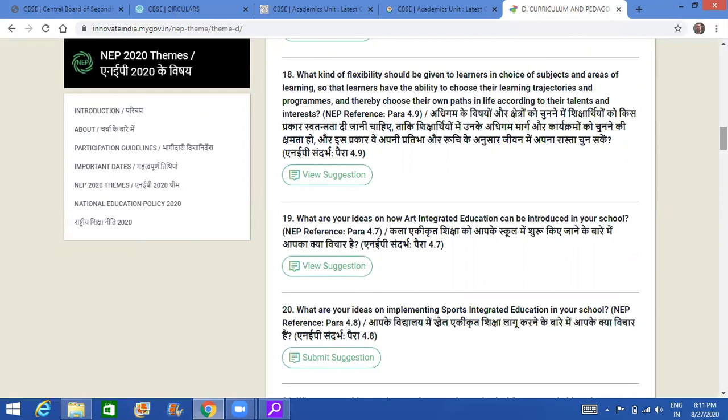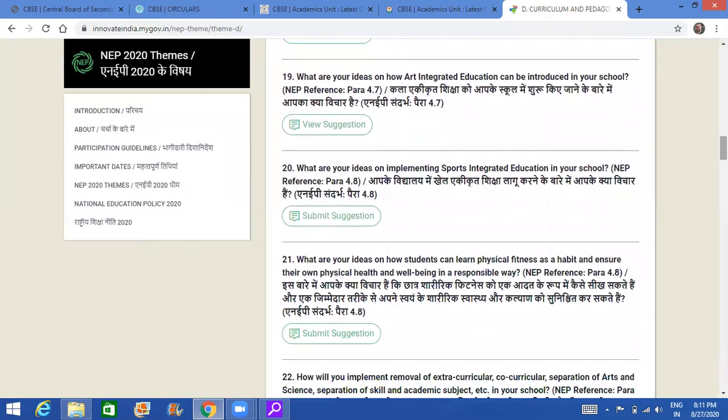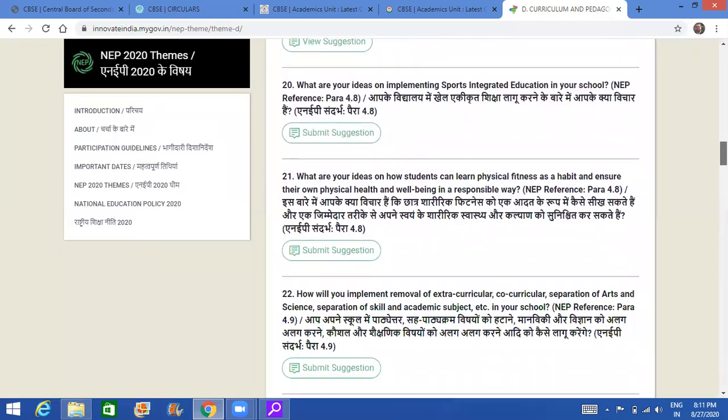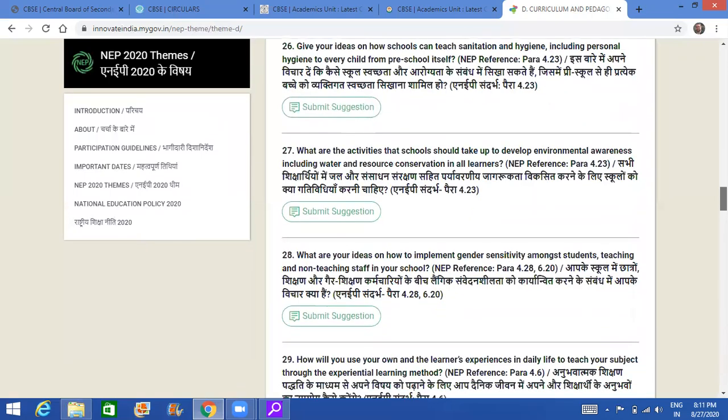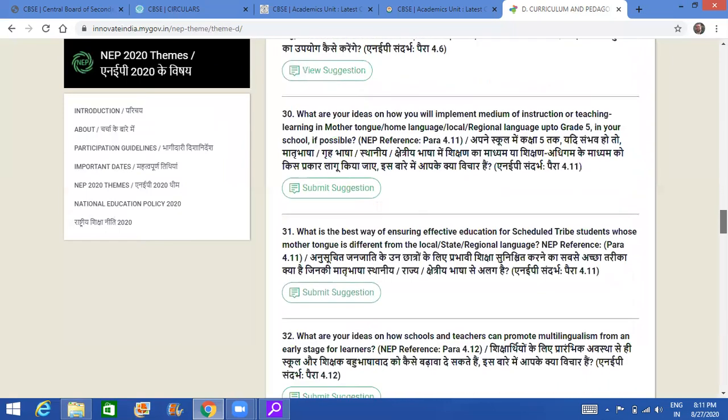Art integration की वजह से क्या हो रहा है? There are a lot of artistic talents which are coming out, and the children are doing so well. And because of this, the learning is happening in a better way because they are drawing, they are singing, they are dancing, and then they are probably preparing clay models, or they are preparing other sorts of projections by which we can understand what is happening. So sports integration है, all this है, physical fitness, all these programs are there. बहुत सारे questions हैं. You can choose all these areas, and whatever is the area, उसके हिसाब से आप choose करेंगे.